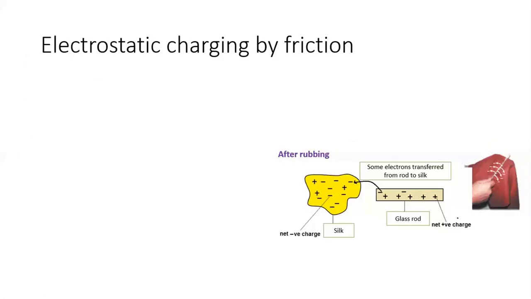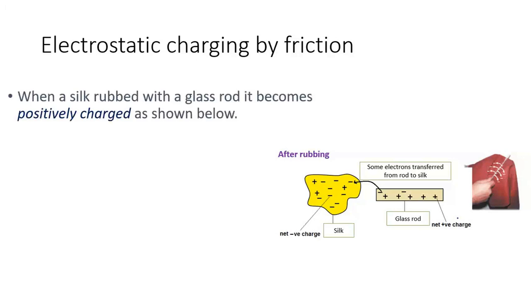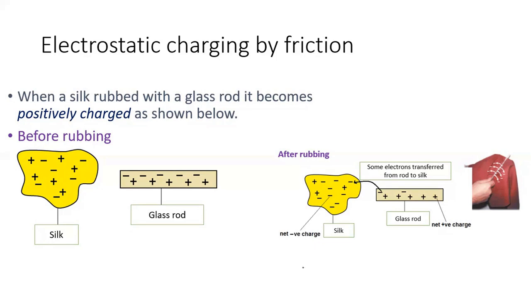What is charging by friction? For example, when silk is rubbed with a glass rod, it becomes positively charged. This is the condition before rubbing. The silk and glass rod are in a neutral condition, because the total number of protons is equal to the total number of electrons. But after rubbing, some electrons transfer from the glass rod to the silk.